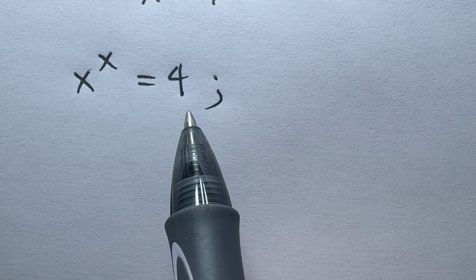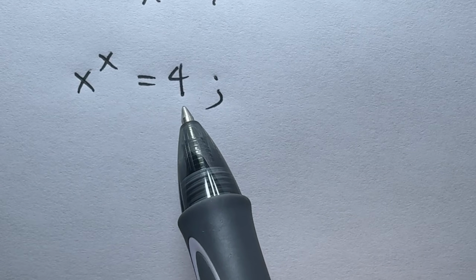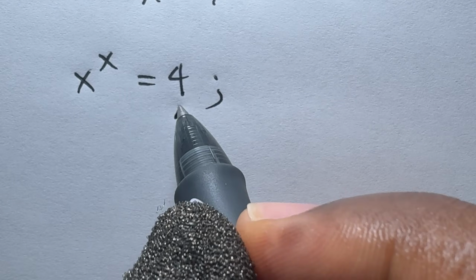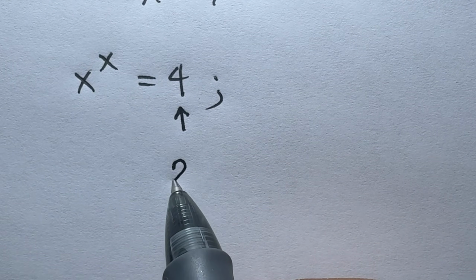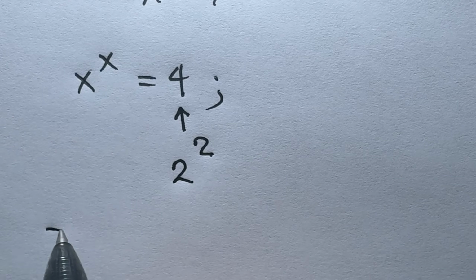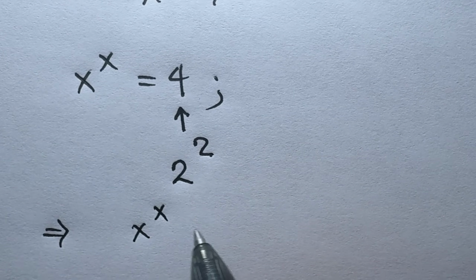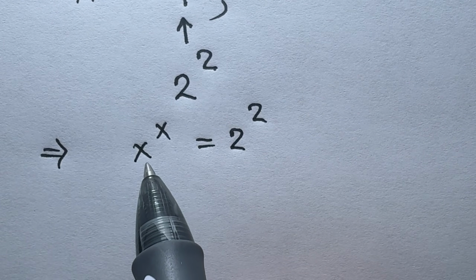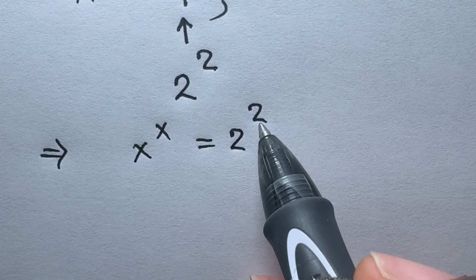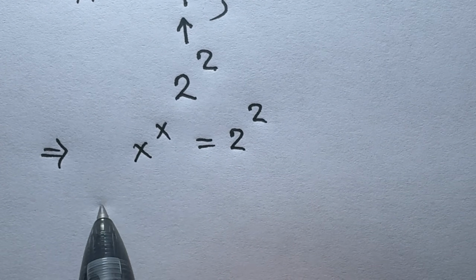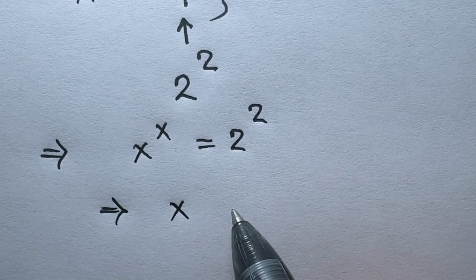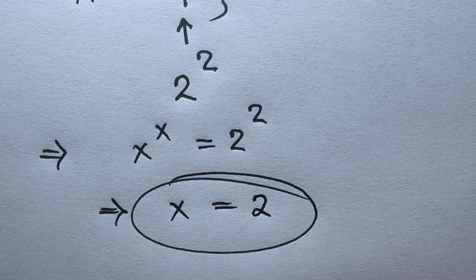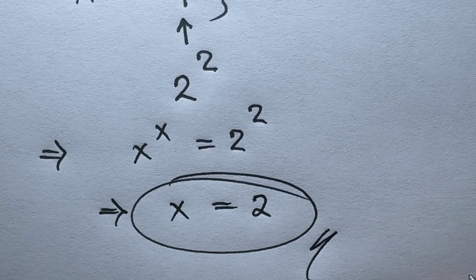There are a few ways to proceed from here. This is an exponential equation, and we can take the natural logarithm of both sides. However, looking at 4 here, we see that we can express this as 2 raised to power 2, which then implies that x raised to power x is equal to 2 raised to power 2. Since we have x raised to power x is equal to 2 raised to power 2, it then implies that, by law of indices or property of exponents, x is equal to 2. This will then be our final answer to this problem.